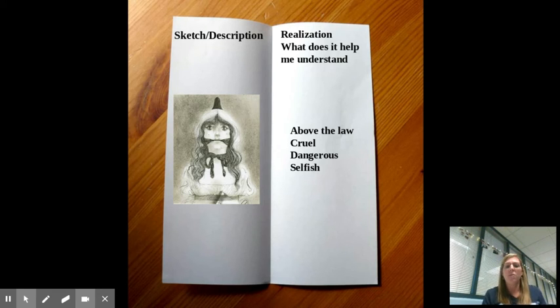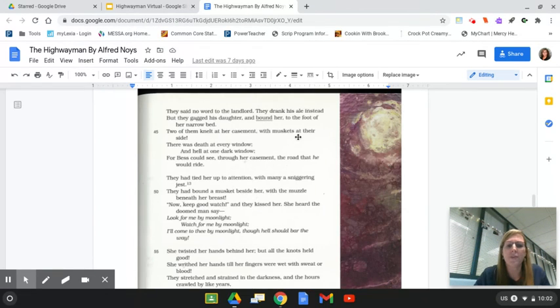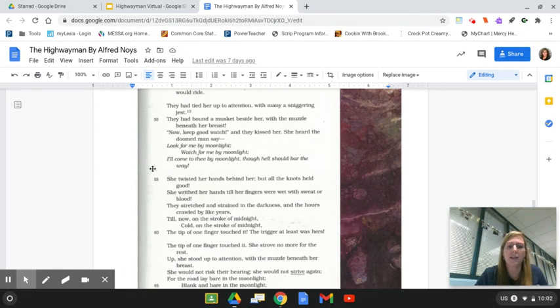So now Bess is waiting for the highwayman to come back, and there is a kind of crazy turn of events. If you look at the storyline, what these redcoats say, and you'll see it right here, it's in italics even. They say, "Look for me by the moonlight, watch for me by the moonlight." And if you remember back to the beginning of the story, the highwayman said that to Bess. And it was just the two of them, or so she thought.